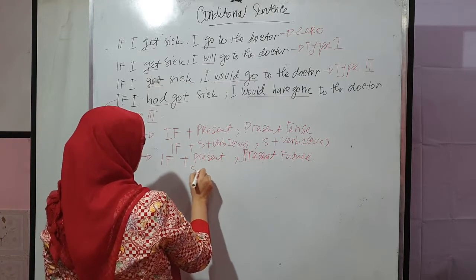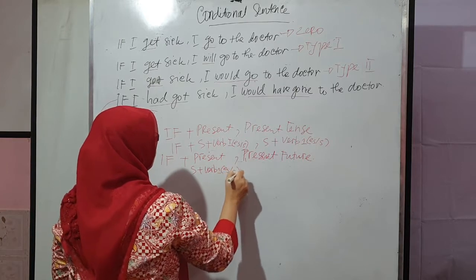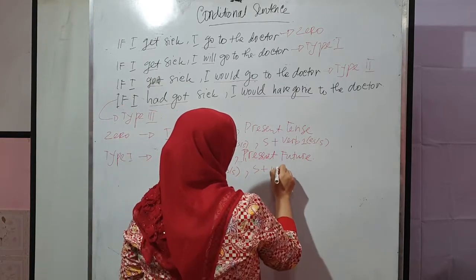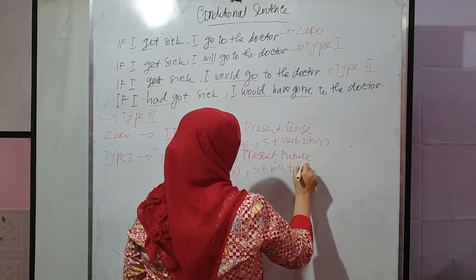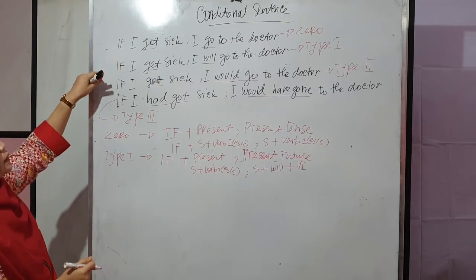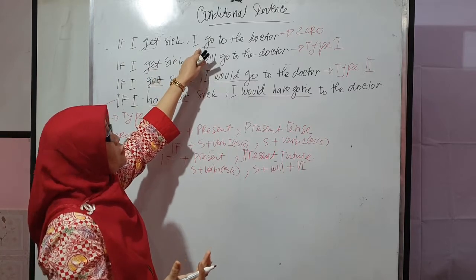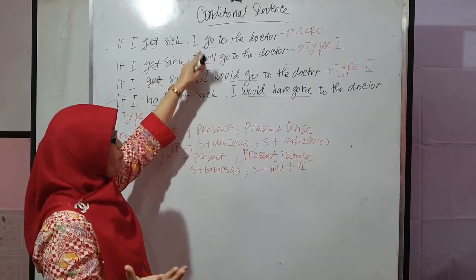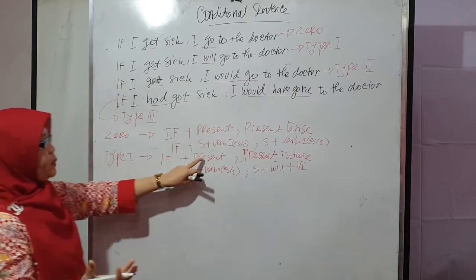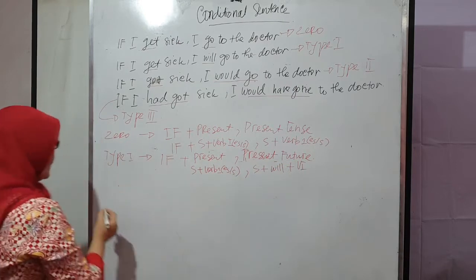That is subject, verb 1, and it ends with s, then subject, and then will, verb 1. Look at this. Zero and type 1 are similar, but different because in the zero there is no will, or it is not future, but present in both. But in type 1, that is present and present future. This is the pattern.